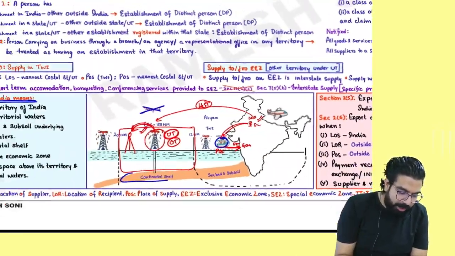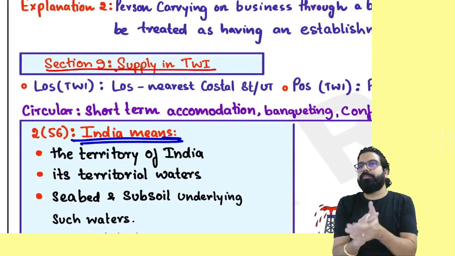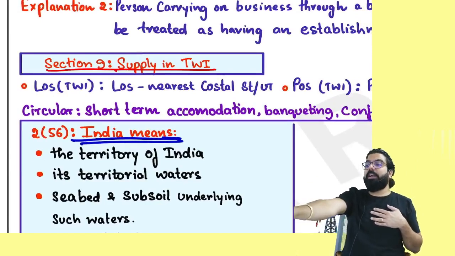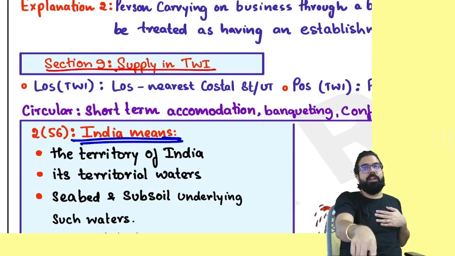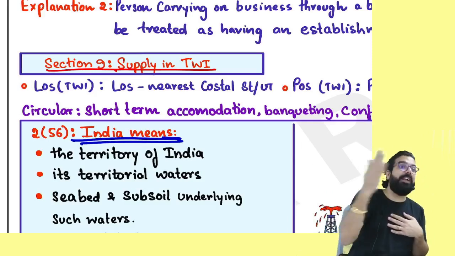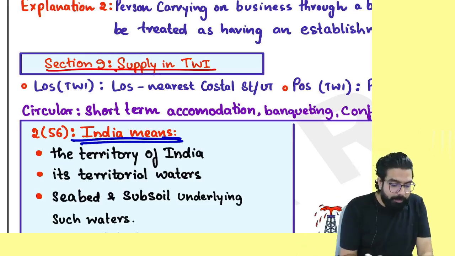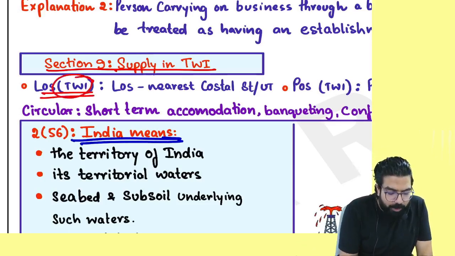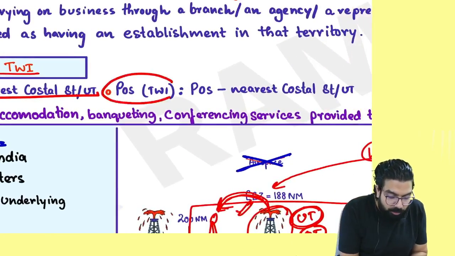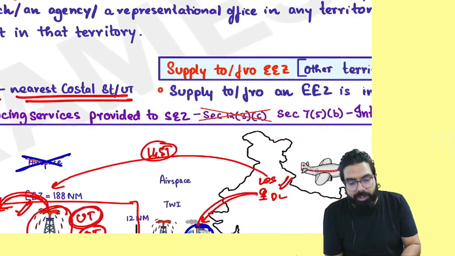Everyone over here, I've gone ahead and written that, remember, if you are supplying in the territorial waters of India, if place of supply is in the territorial water, place of supply will be deemed to be the nearest coastal state. Supposing he is supplying from the territorial water, then supplier's location will be what? Nearest coastal state. Always remember, if location of supply is in the territorial water, his location will be deemed to be in the nearest coastal state. If place of supply is in the territorial water, place of supply will be deemed to be in the nearest coastal state or UT.